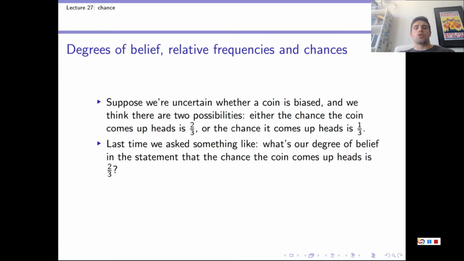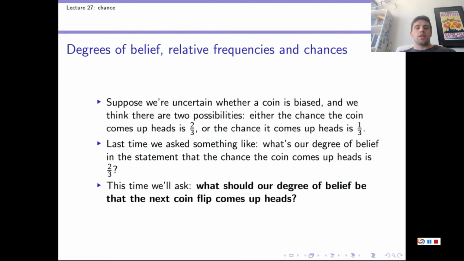Now, last time we were interested in, for example, the question, what's the probability that the chance the coin comes up heads is 2/3? And we saw how relative frequency informs us about our degree of belief in, for example, the statement, the chance the coin comes up heads is 2/3. All that was different last time were the numbers involved here. Now this time we're interested in this question.